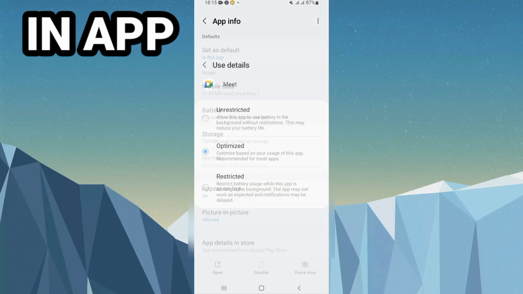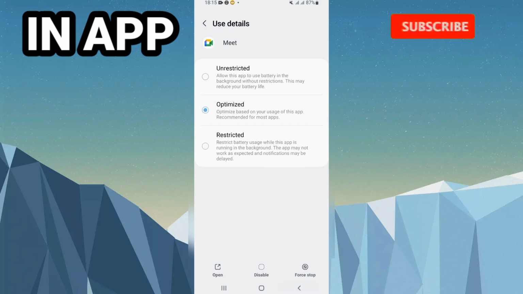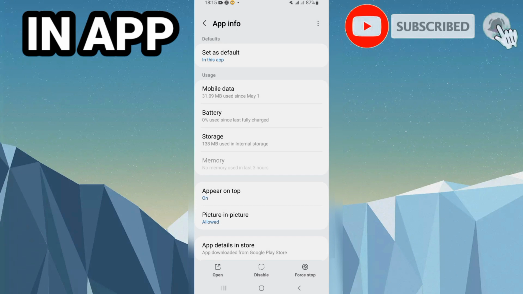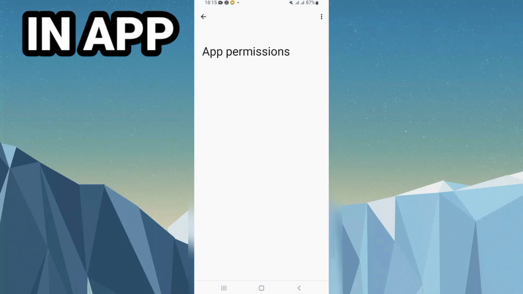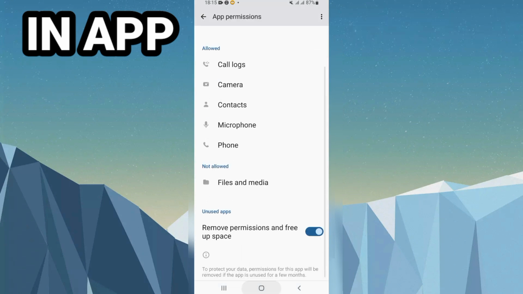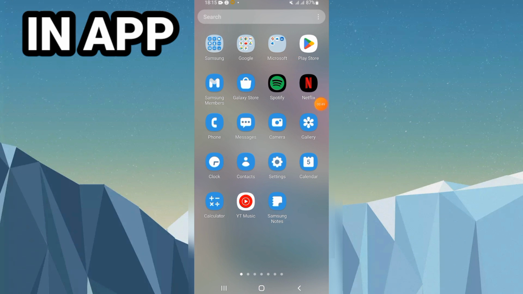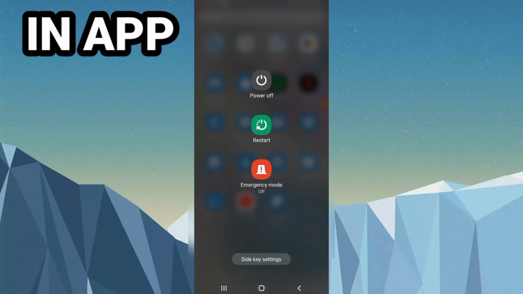Then go to battery, allow it on optimized mode, then go back and click on force stop. Click OK and go to permissions, allow all these permissions right here. Then go to your Play Store, check that your Google Meet is updated to the latest version, then restart your phone. And that's it in this video.